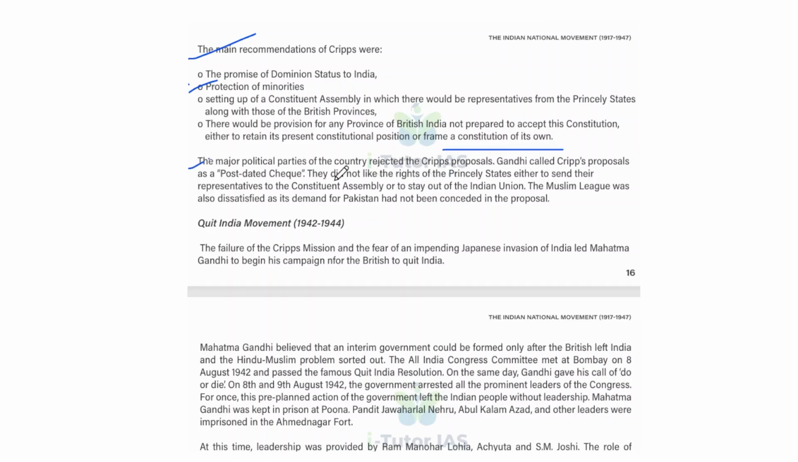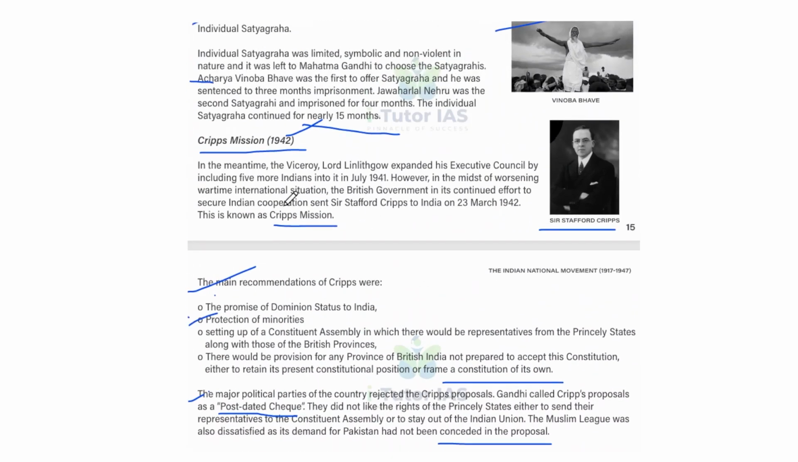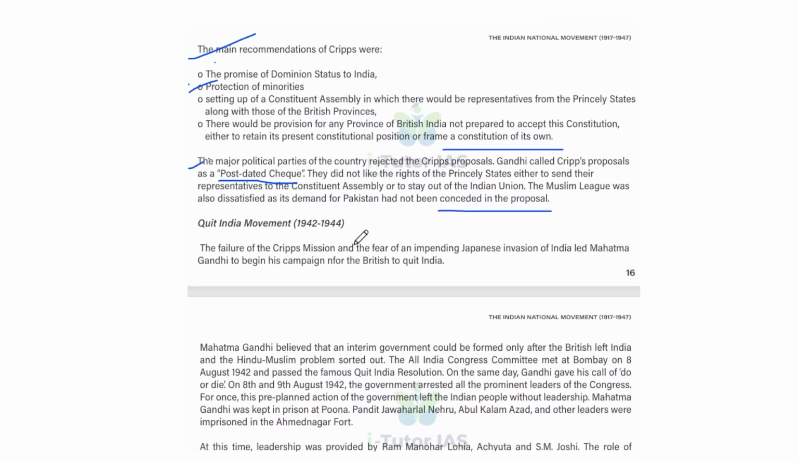And the major political parties of the country rejected the Cripps proposal. So Gandhi called the Cripps proposal a post-dated cheque. Okay, so post-dated cheque. These are the recommendations from Cripps's side, and they did not like the right of the princely states either to send their representatives to the Constituent Assembly or to stay out of the Indian Union. So the Muslim League was also dissatisfied as its demand for Pakistan had not been considered in the proposal. So this is the history of the Cripps mission.